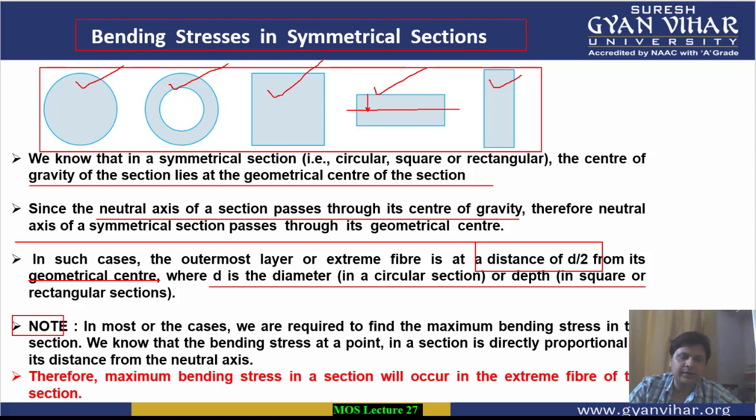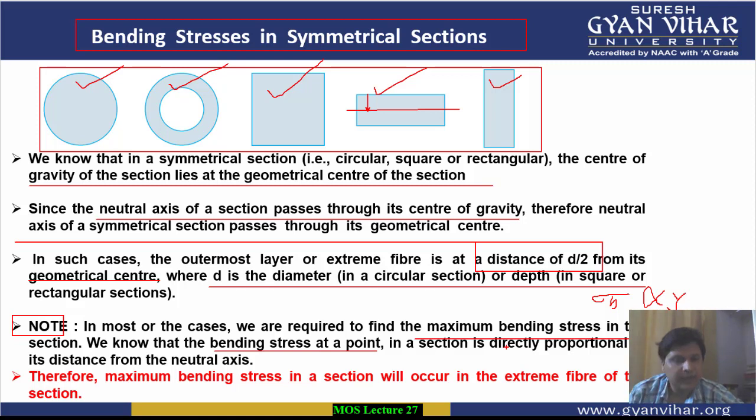Now, one thing to be noted is that in most cases, students, we are required to find the maximum bending stresses in the sections. Alright, in many cases we are required to find the maximum bending stress in the section. We know that the bending stress at a point in a section is directly proportional to its distance from the neutral axis. Sigma b, the bending stress, is directly proportional to the distance from the neutral axis, that is y.